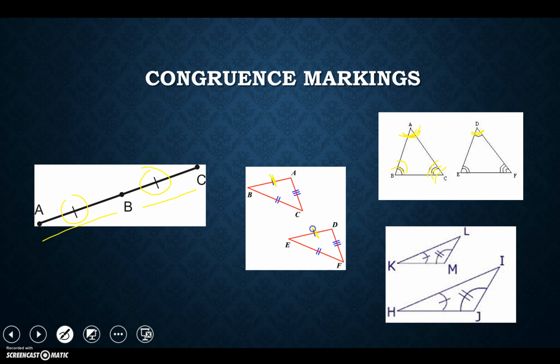So this is equal to this. These two are equal to these two there. Those are going to be congruent, but that does not mean that BC is congruent to AB. So that's the important thing we want to get out of that: if we have more than one marking, that's when we end up with different congruences.